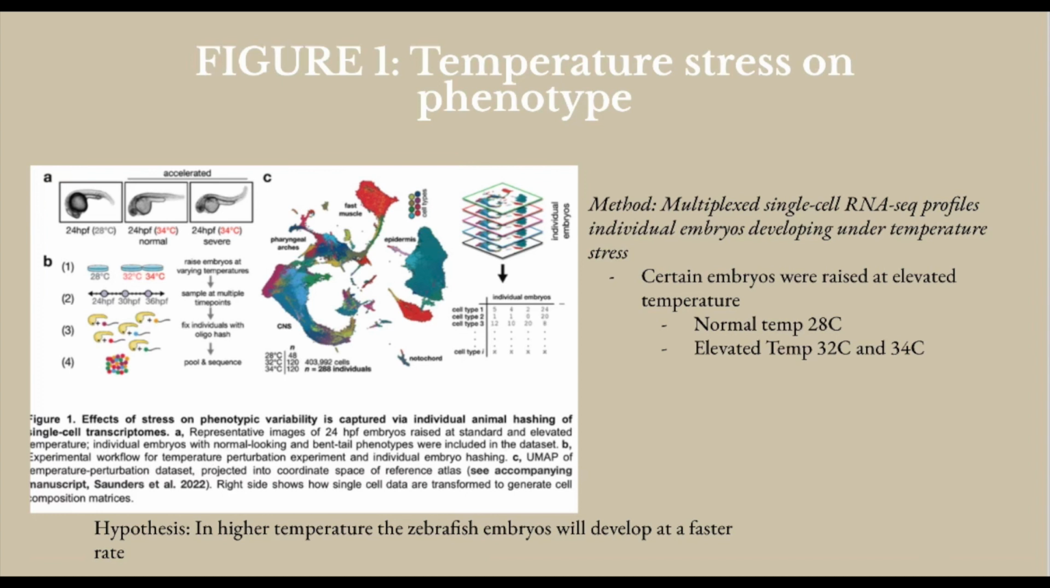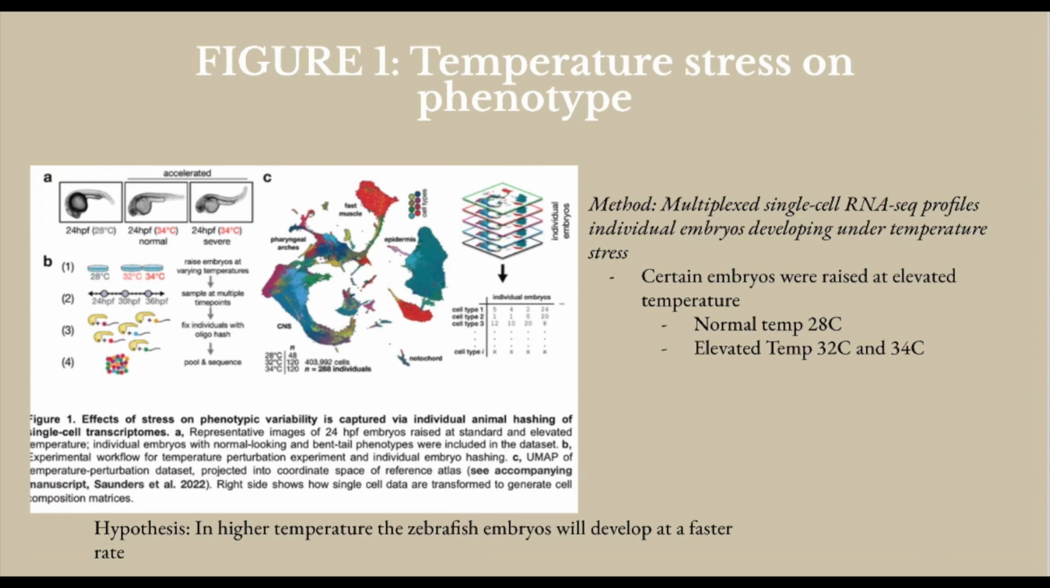In Figure 1a, they categorize the embryos in a control group and an experimental group. The control embryos were under normal temperature, 28 Celsius, while the experimental embryos were elevated in temperatures such as 32 Celsius and 34 Celsius. They hypothesized that those embryos in higher temperatures would develop faster. To be able to identify individual embryos, they used hashing with unique barcodes for each embryo.